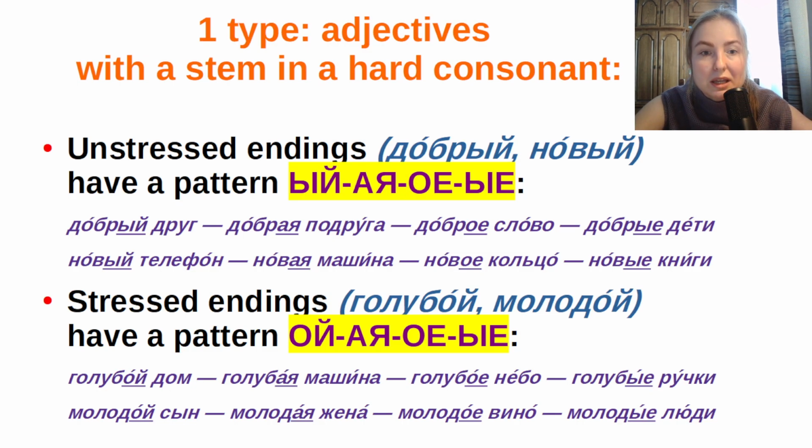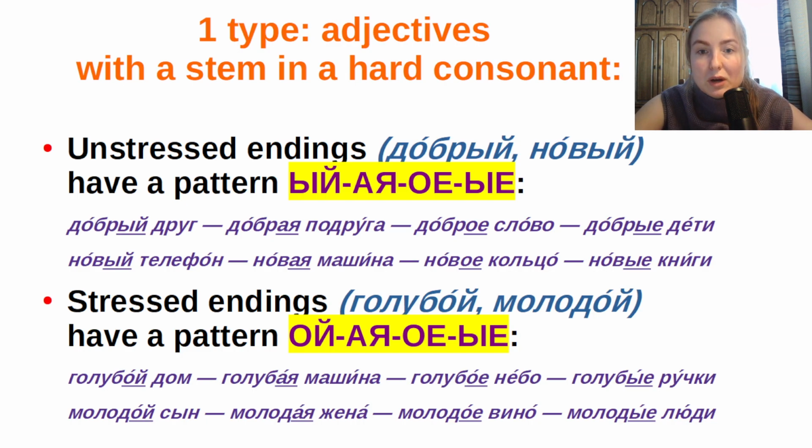The first group is adjectives with unstressed endings like добрый, новый. You see that добрый, новый have the ending «ый», and the accent falls on the stem, добрый, новый. Добрый means kind, новый means new.